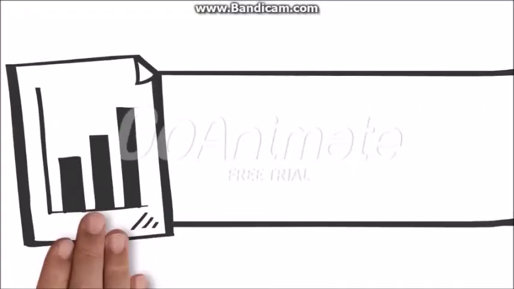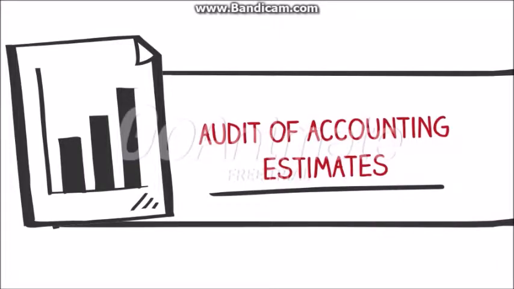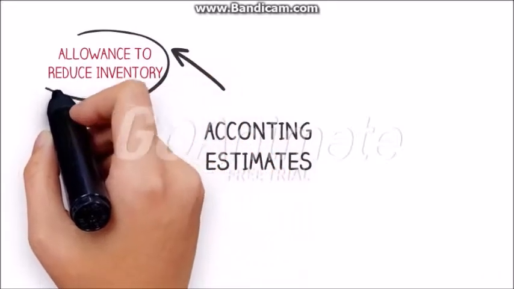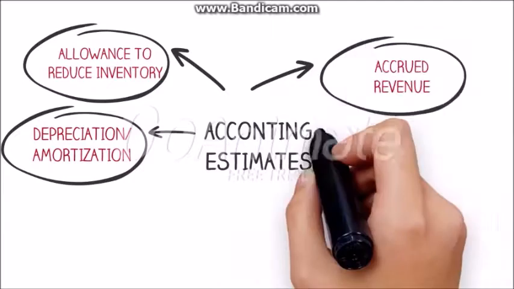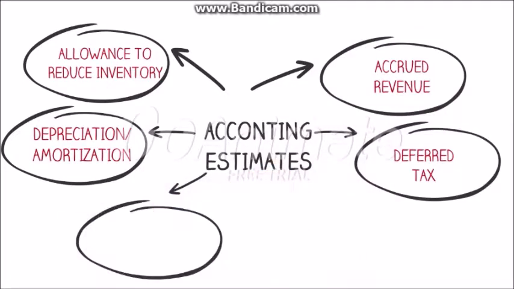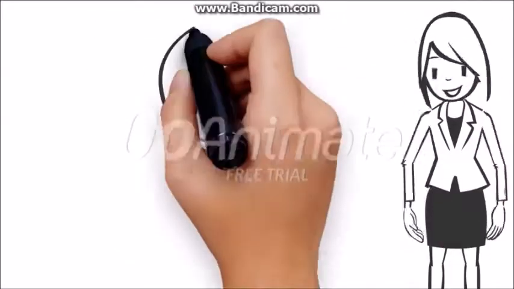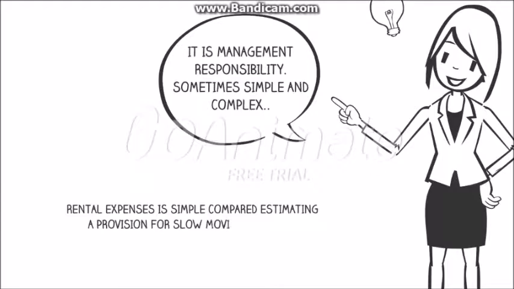Next is audit of accounting estimates. The auditor should obtain audit evidence regarding accounting estimates. Accounting estimates include allowance to reduce inventory and receivables to their estimated value, depreciation or amortization, accrued revenue, deferred tax, provision for loss from lawsuit, and provision to meet warranty claim. It is a management responsibility, which is sometimes simple and sometimes complex. For example, rental expense is simple compared to estimating a provision for slow-moving inventories.